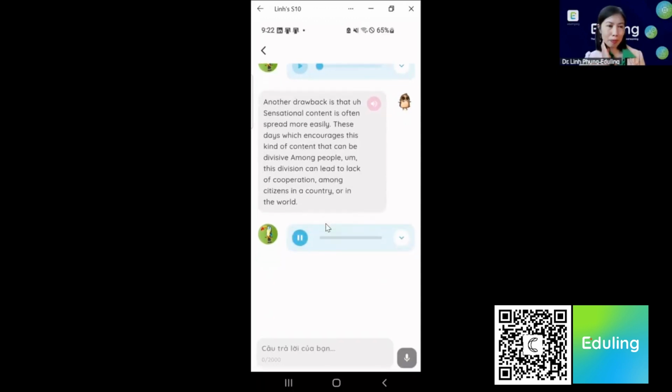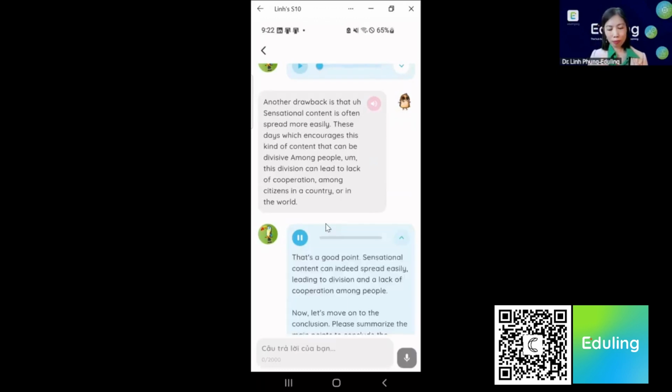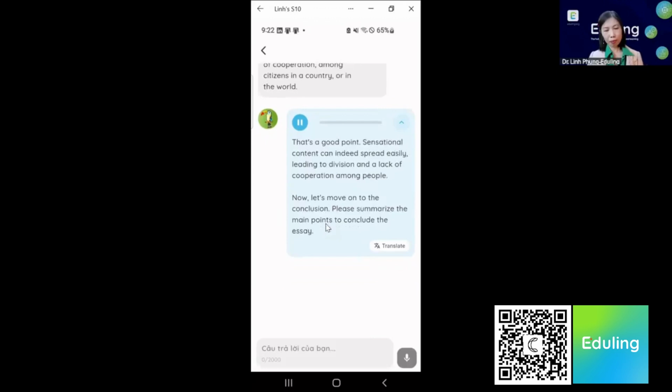That's a good point. Sensational content can indeed spread easily, leading to division and a lack of cooperation among people. Now let's move on to the conclusion. Please summarize the main points to conclude the essay.